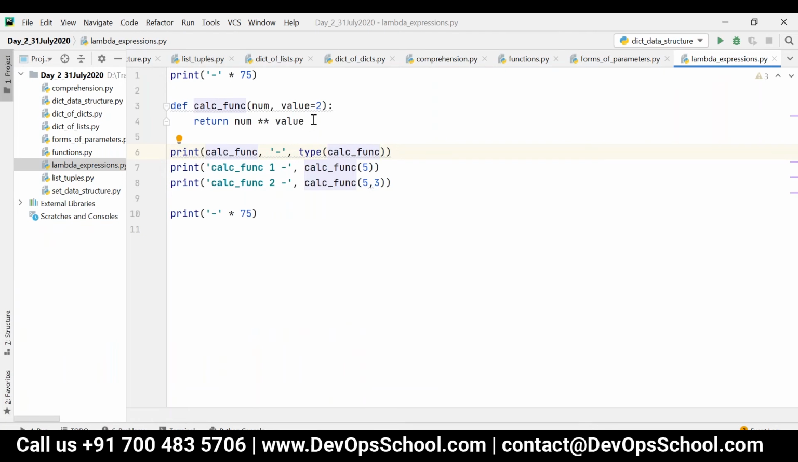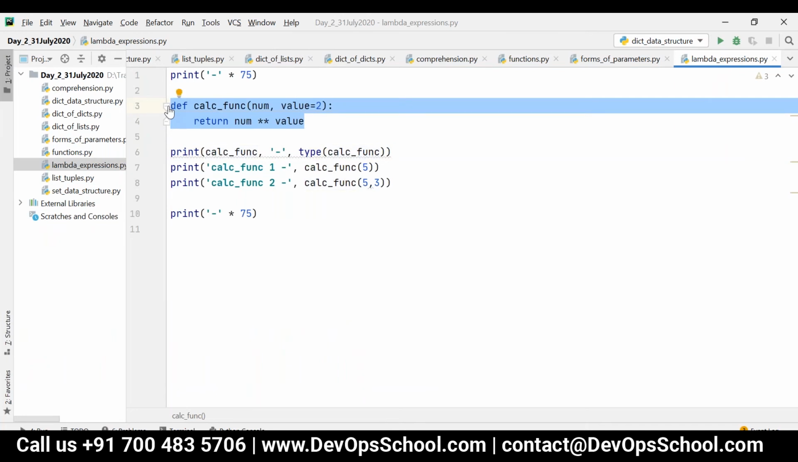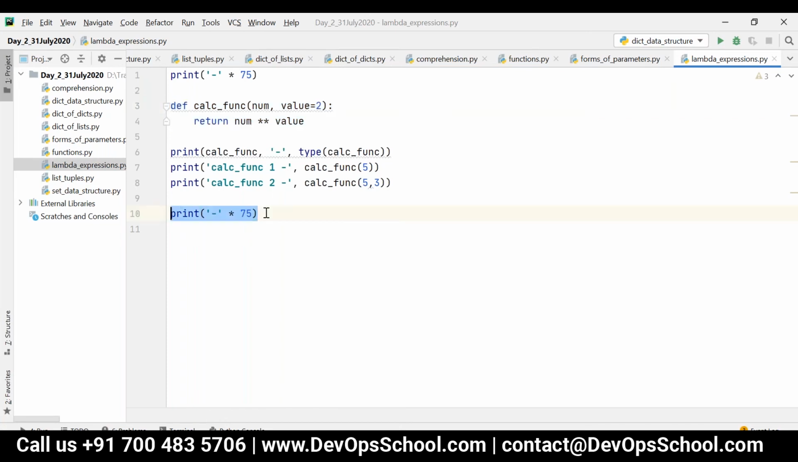Now, if you see this function definition, I am not doing anything apart from evaluating one expression and returning that output. That's it. So in this case, I can define a lambda expression. So what is a lambda expression? Lambda expressions are anonymous functions.